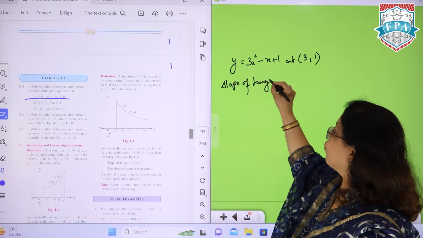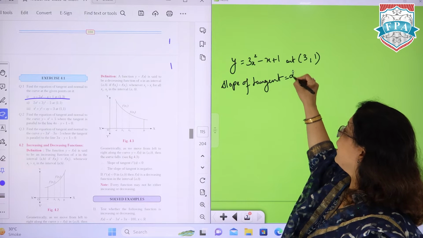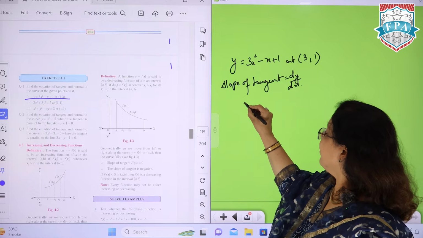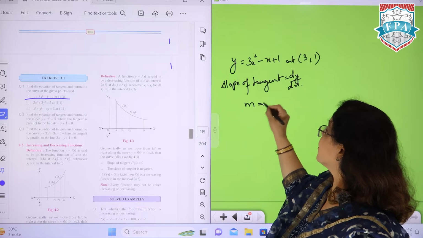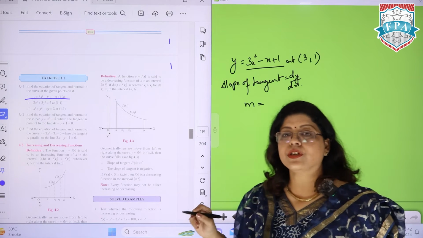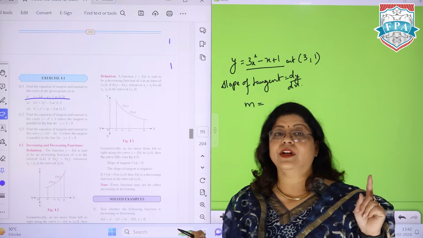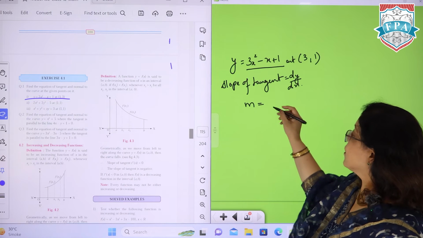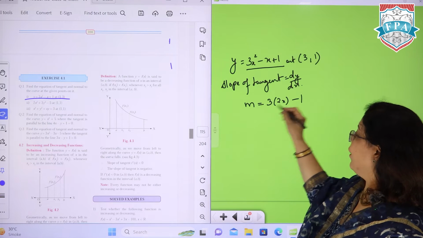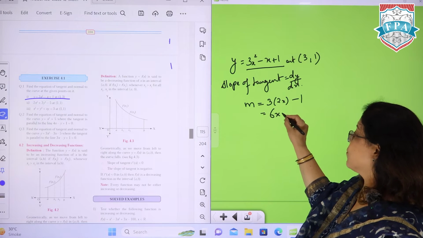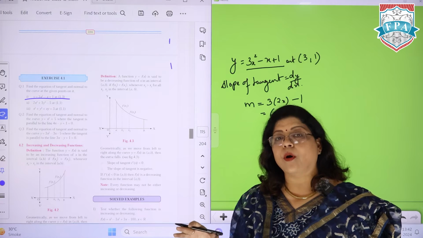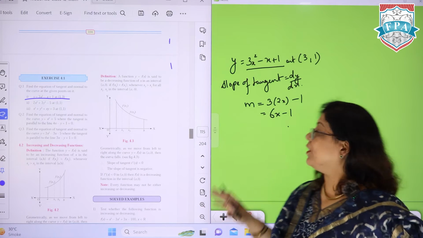The slope of the tangent will be dy by dx. Okay, so the m value will be dy by dx. We'll find out the dy by dx of this equation, which we have learnt in the chapter derivative. So this is going to be 3 into 2x, and the derivative of x is 1, which is 6x minus 1. Now this is the general slope for the tangent of this curve.